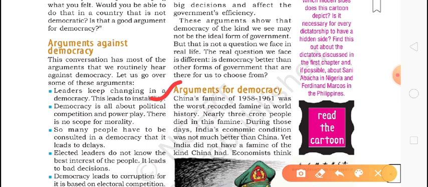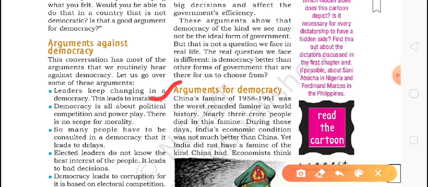During those days, India's economic condition was not much better than China's. Yet India did not have a famine like China had. Why? If in India in 1950 or 1960, 3 crore people had died just because of food, can you imagine what kind of political pressure could have been created on our politicians and our government, because our government was an accountable government.